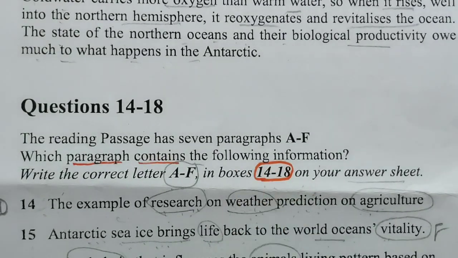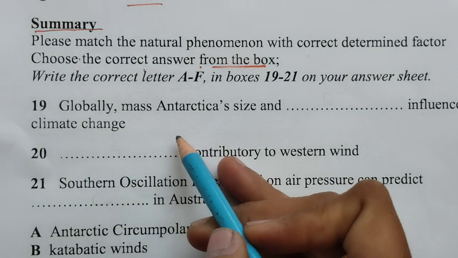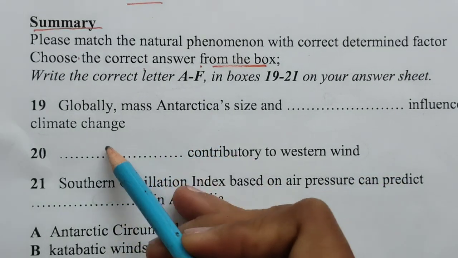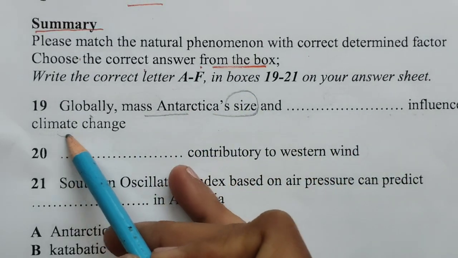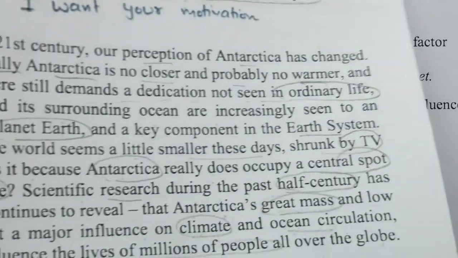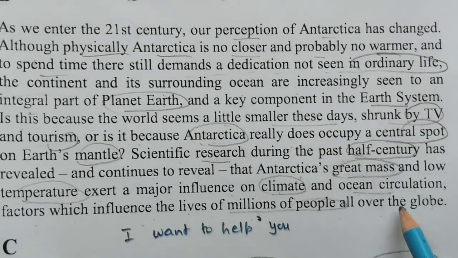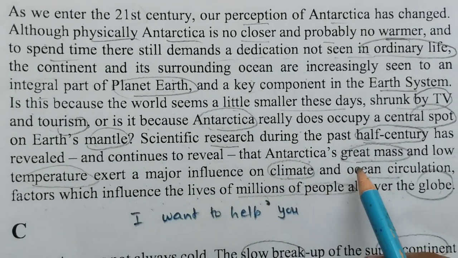Okay, now next type of question. So next type of question is fill in the blanks. Of course we will be just reading it. Globally, mass, Antarctica's size and dash influence climate change globally. Okay, global world is here in this B paragraph. See this. Mass.